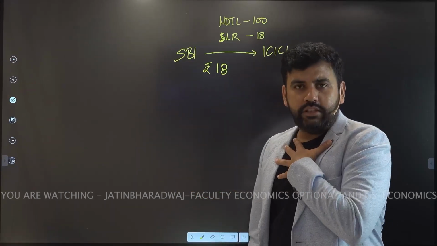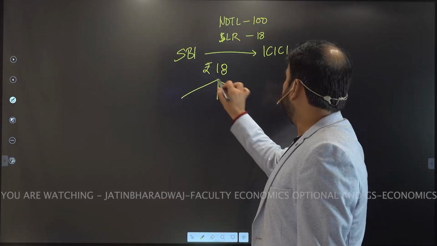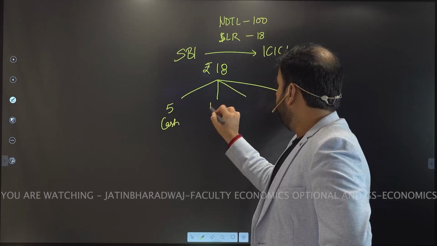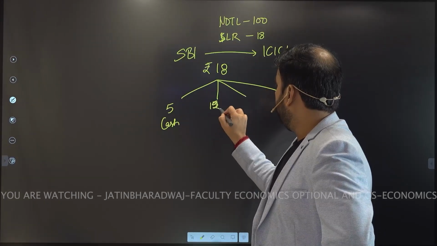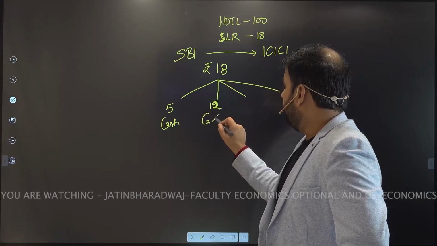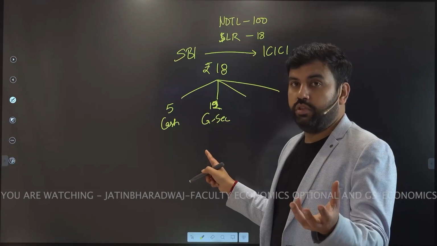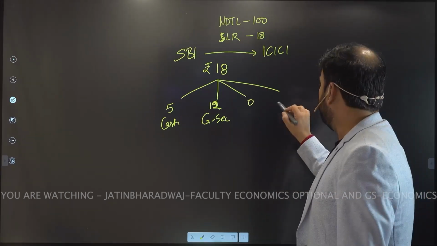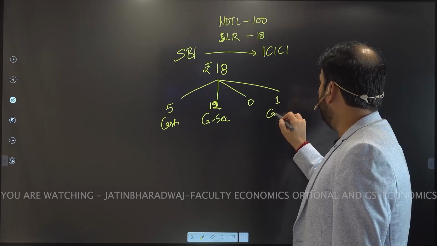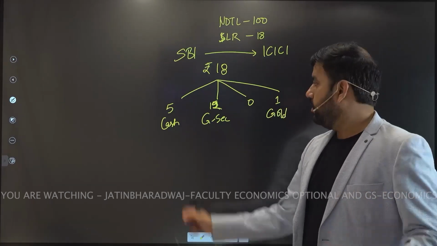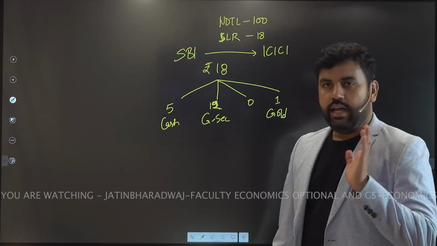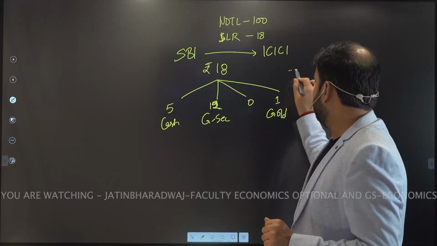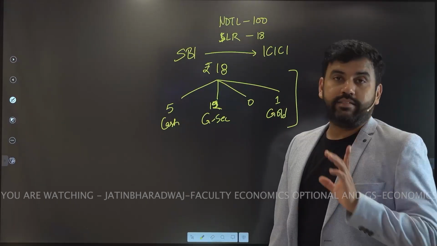Now I am the SBI manager and I will decide this in multiple formats. Let's say 5 rupee in cash, 12 rupee in GSEC. By the way, government security is the largest proportion of SLR, right? 0 in terms of state development loans, and 1 rupee in terms of gold. 5, 12 and 1 make 18, and I can distribute this among different banks, and this is how SLR is being decided. Clear? Now this is SLR.